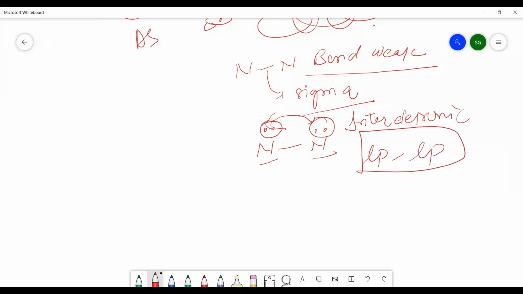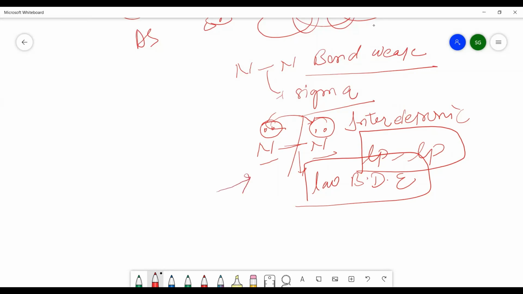And because of that reason, what will happen? This bond is weak. It has a low bond dissociation energy. The single bond has low bond dissociation energy, and because of that, this bond can be easily broken. It is very difficult to form a long chain in which lots of nitrogen atoms are connected together. So in this lecture 2, we have completed up to the anomalous behavior of nitrogen. We will discuss another topic, the hydrides, in the next lecture. Till then, complete your work and find your doubts.